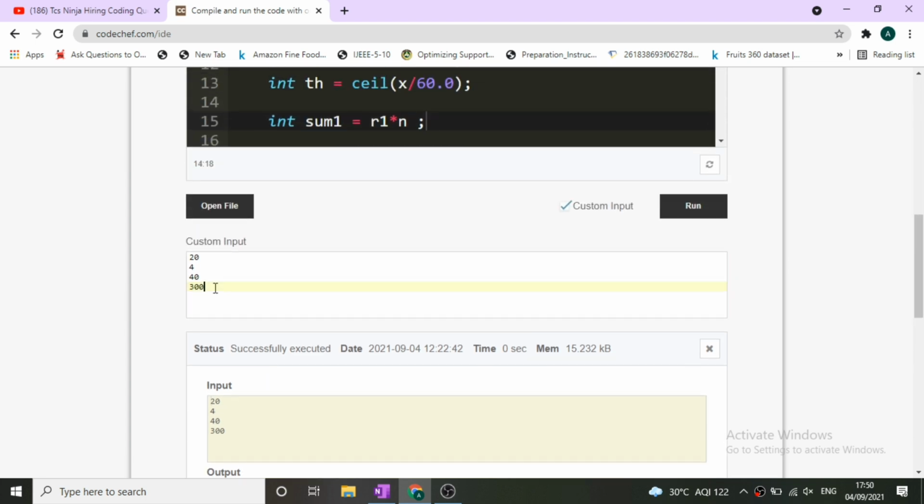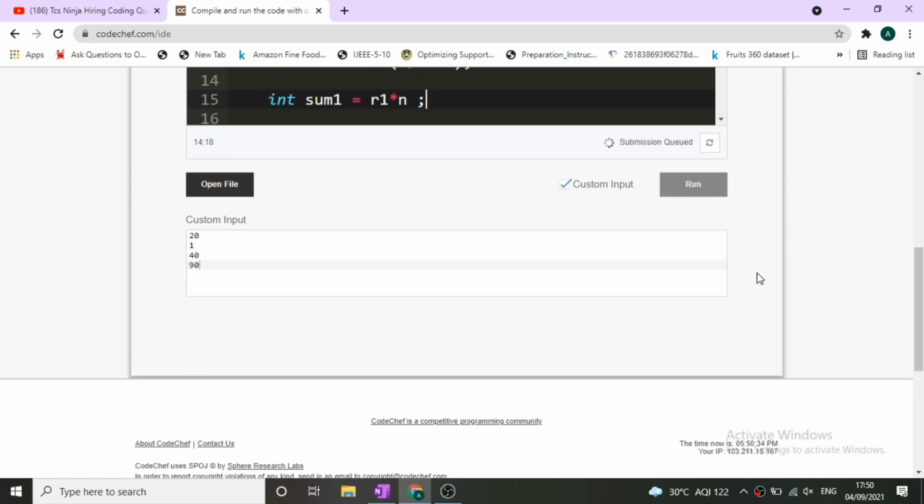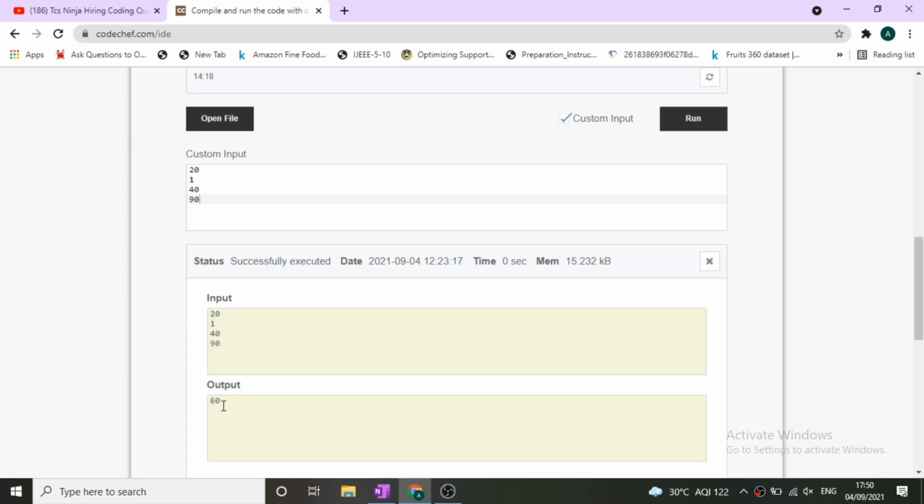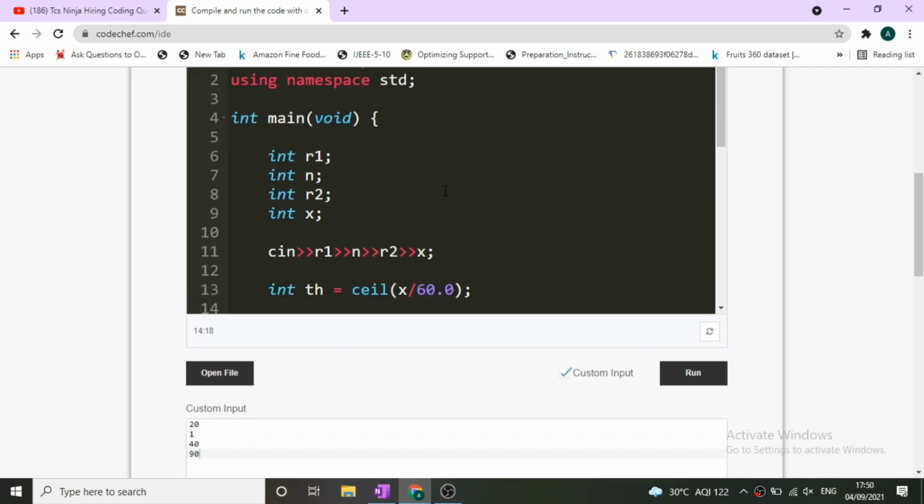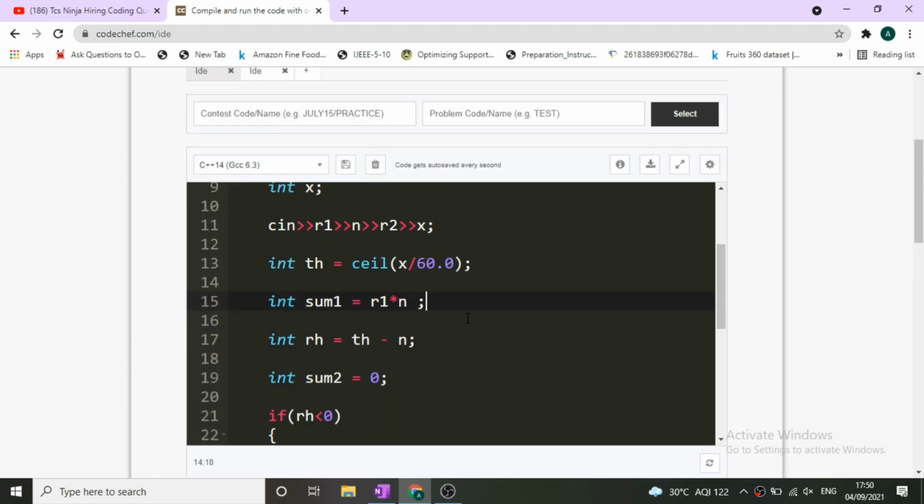Now let's test it on another example, where the cost of first n hours is 20, the value of n is 1, and the total number of minutes is 90. In this case, these 90 minutes correspond to 2 hours, and for the first hour the cost is 20, and for the remaining 1 hour the cost is 40. Oh sorry, it should give us 60 as the answer, because 20 plus 40 is 60. So it is giving us 60 as the answer. I hope these two examples and this code are clear to you. This code will pass all the test cases that will be given to you.